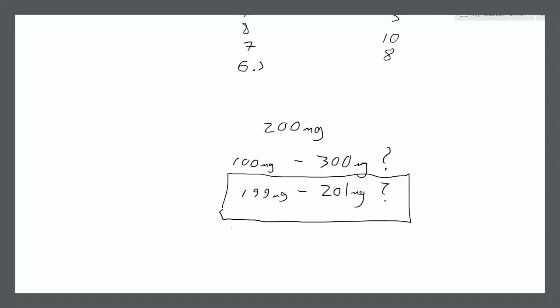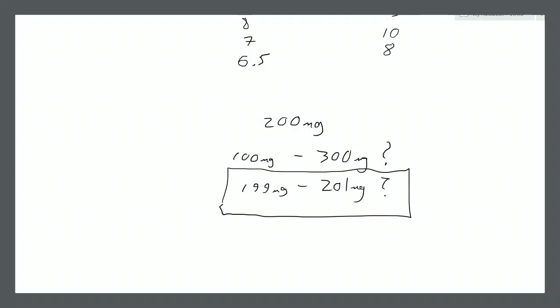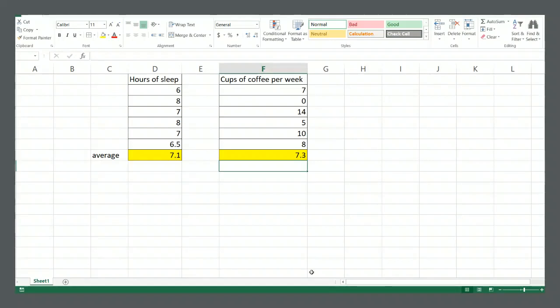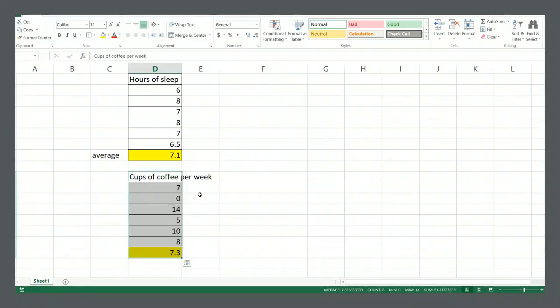So it's not just the mean value that's important. The standard deviation, how widespread the data points are, is also very, very important. Okay? So how do we come up with a measure for how widespread the data points are? Well, it's intuitive to look at the difference between the data points and the mean value. Okay? So in this case, for hours of sleep, and I'm just going to bring this cups of coffee information down here.